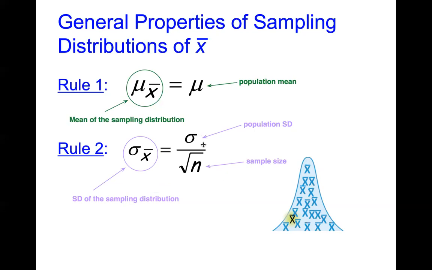Notice that the population standard deviation does matter, but we divide it by the square root of the sample size to get the standard deviation of our sampling distribution. You saw this in the video yesterday with the AP Stats guy. Any questions? Go ahead, unmute yourself or put it in the chat.